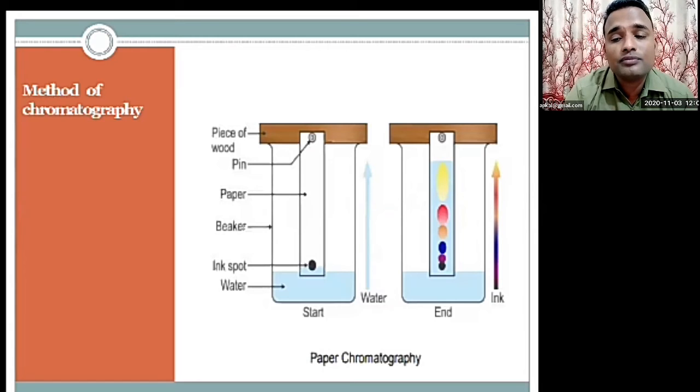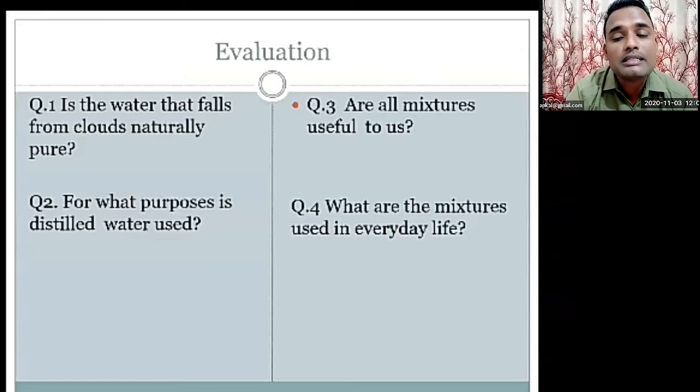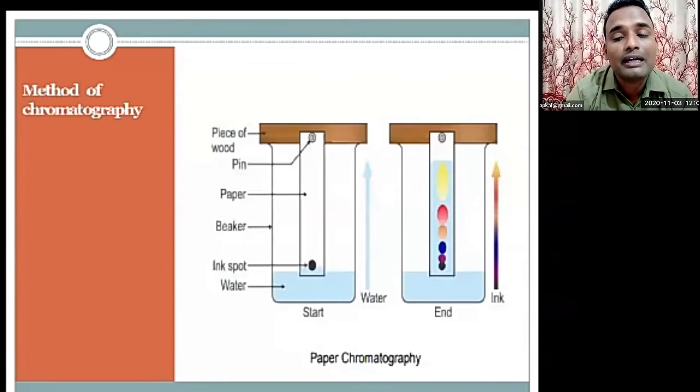Now this paper is placed in the water in the beaker. Place a lid on the beaker. After some time, the spot of the ink is seen to have risen and collected at a particular height on the filter paper. If there are two or more constituents of different colors in the ink, they will be seen to have risen to different heights and thus appear distinct from each other. This experiment can be done using a chalk stick instead of the filter paper.